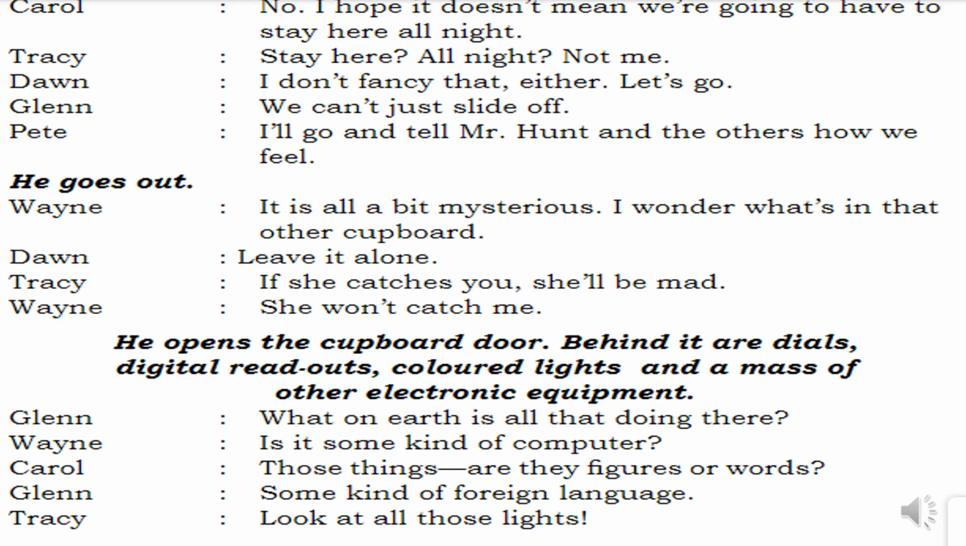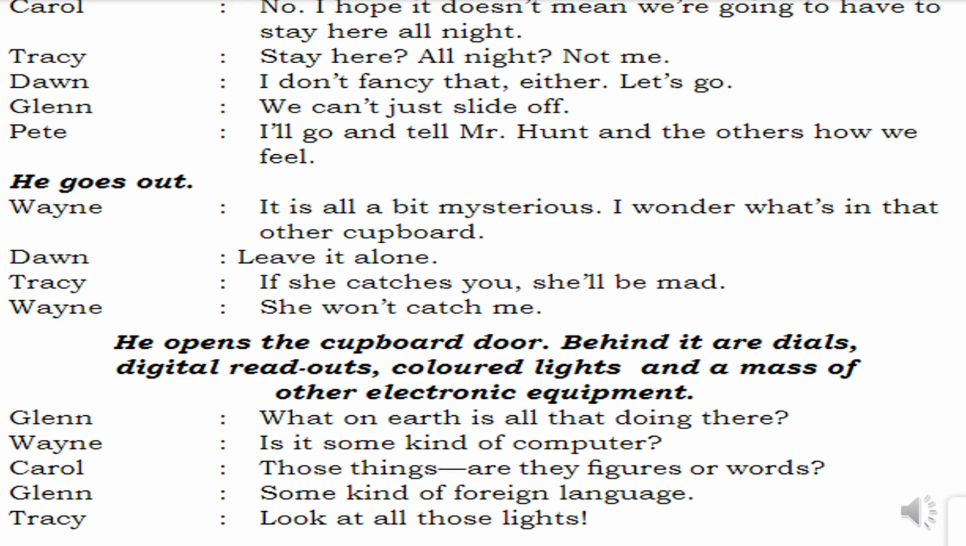It is all a bit mysterious. Mysterious means difficult to understand. So it is all a bit mysterious. I wonder what's in that other cupboard. She gave a look at the other cupboard which was opposite to the cupboard which Wayne had opened. Now he feels mysterious about that cupboard. Dwan says, leave it alone. You have already opened one and got an eyeful. Now leave it alone was Dwan's answer.